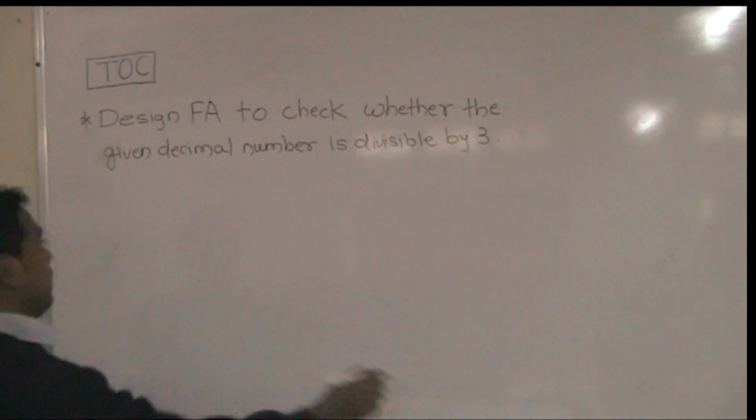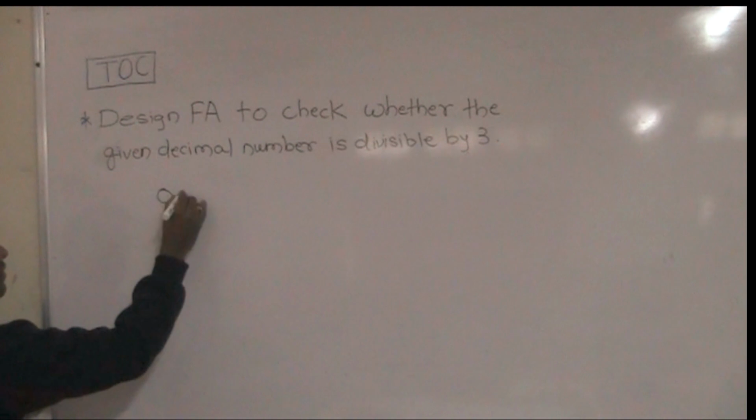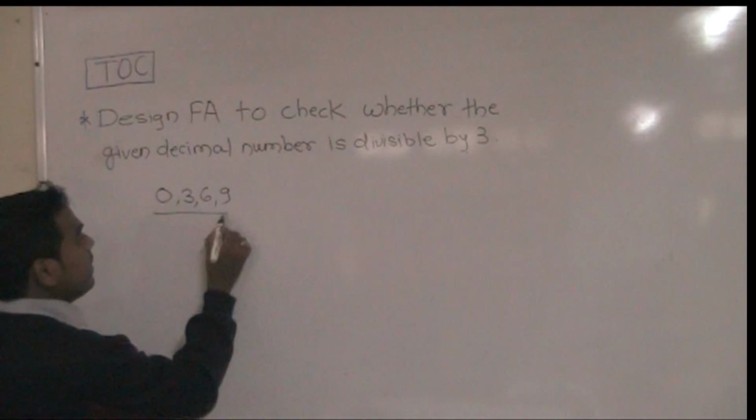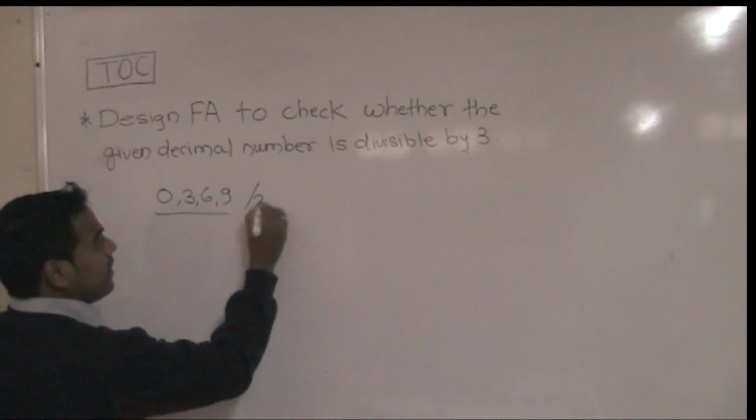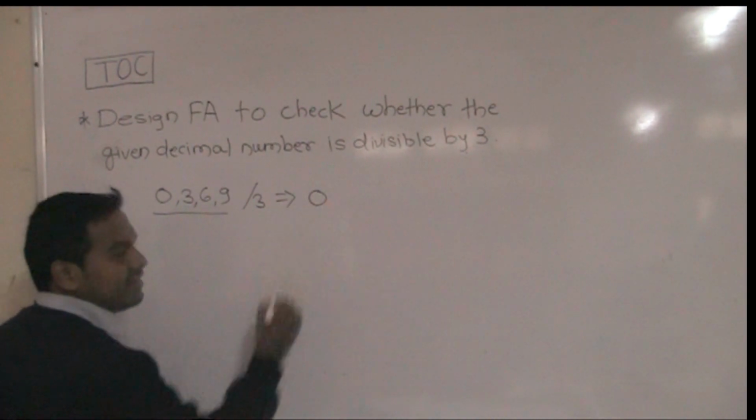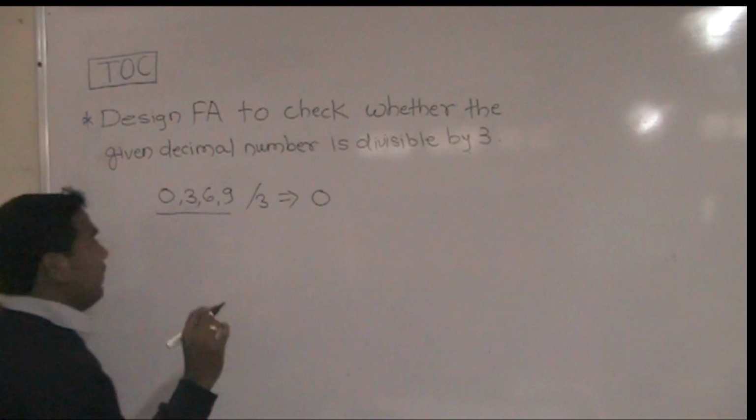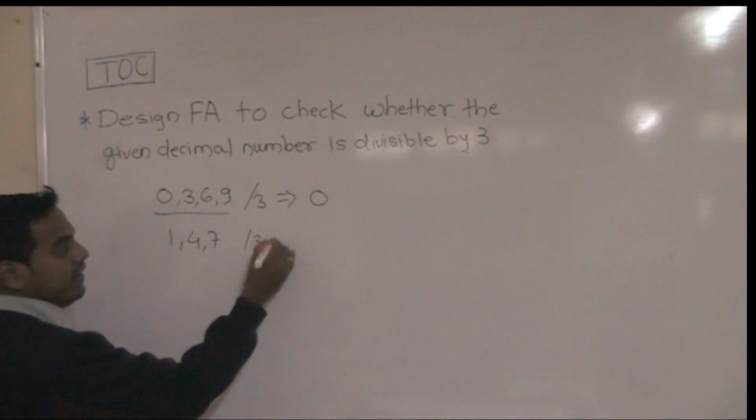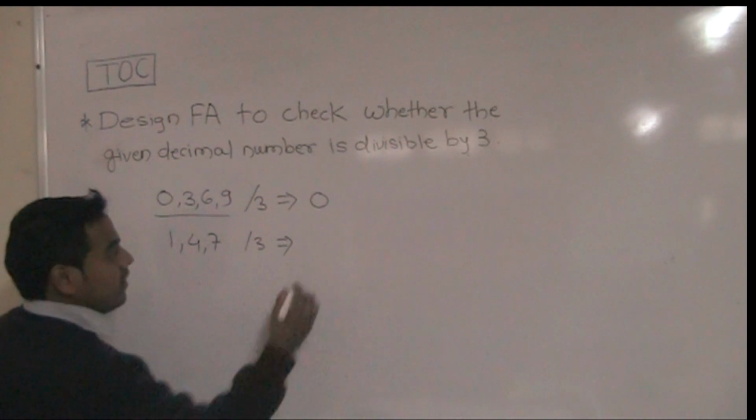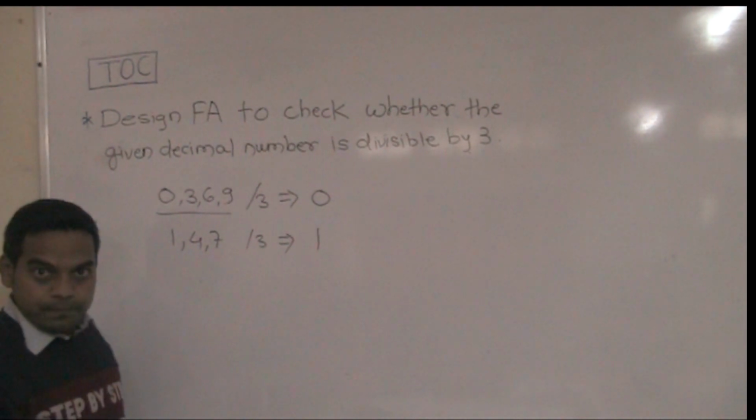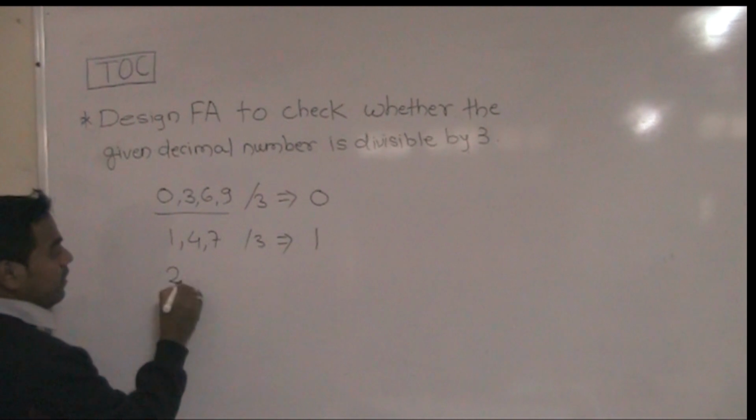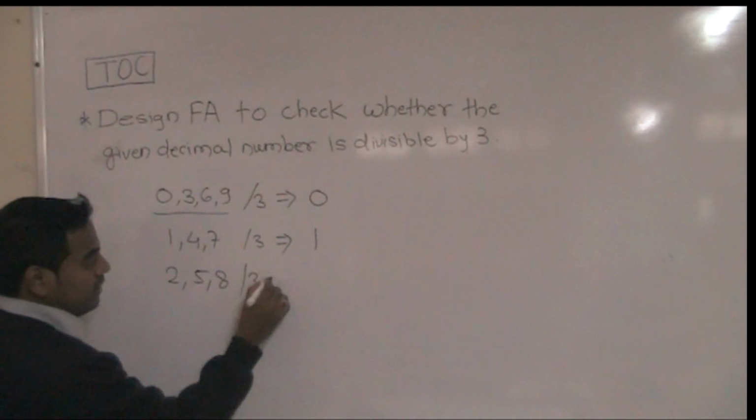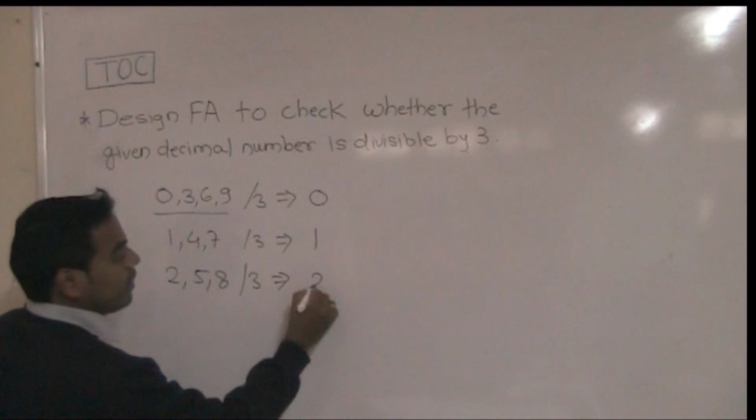If you consider the numbers 0, 3, 6, 9, and divide any of them by 3, we get the remainder 0. If we divide the numbers 1, 4, 7 by 3, we get the remainder 1. If we divide the numbers 2, 5, 8 by 3, we get the remainder 2.